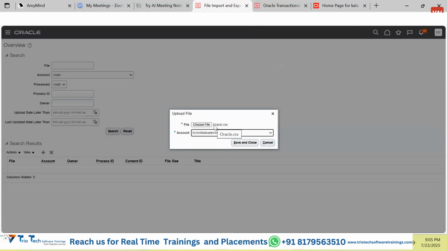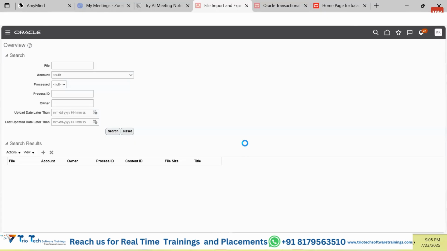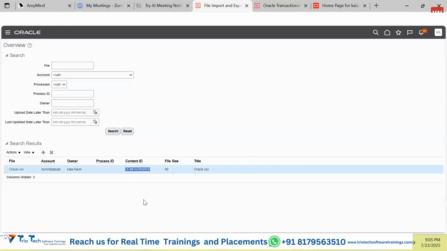So in case you want to upload this oracle.csv file into this content server, you can go and use this particular software called file import and export. Access this, click onto this plus icon, browse the file, select the directory where you are supposed to upload, and click onto save and close. Once you save and close guys, what will happen? It will give you the details that the file has been uploaded, and it will give you the content server ID.